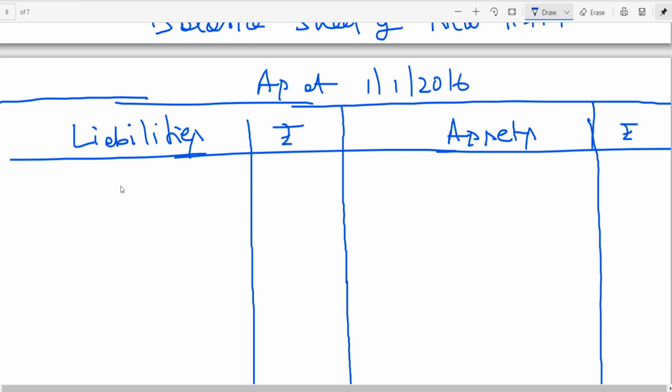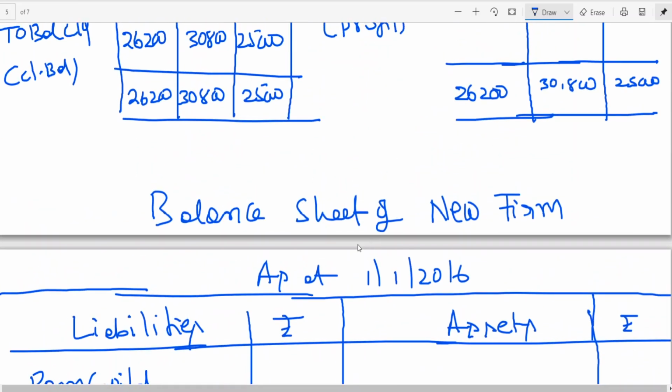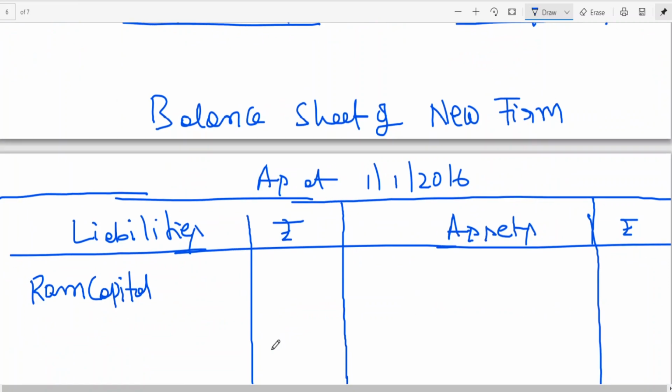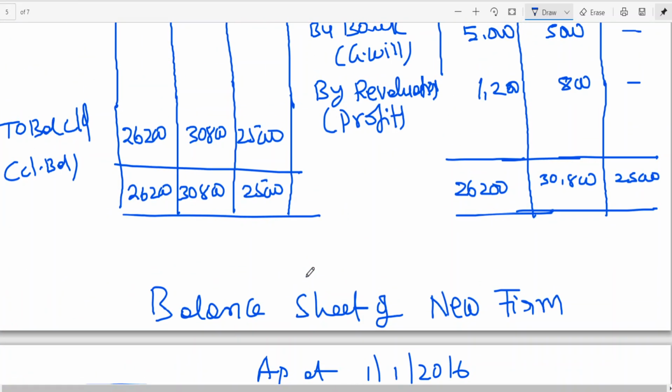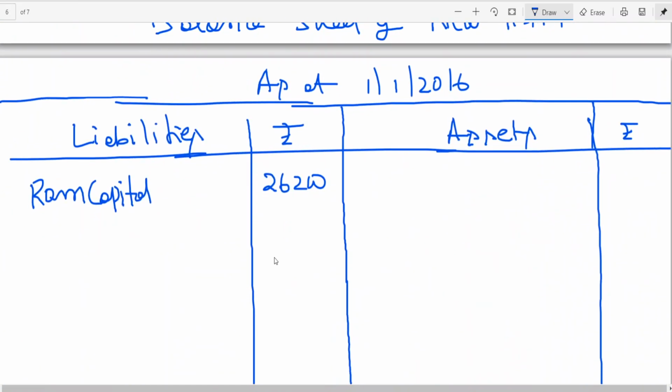Let me start with capital first. If you want, you can write in the inner column or you can directly write in the outer column. What is Ram capital? 26,200. Then you also got Mohan capital 30,800. Shyam capital 25,000.